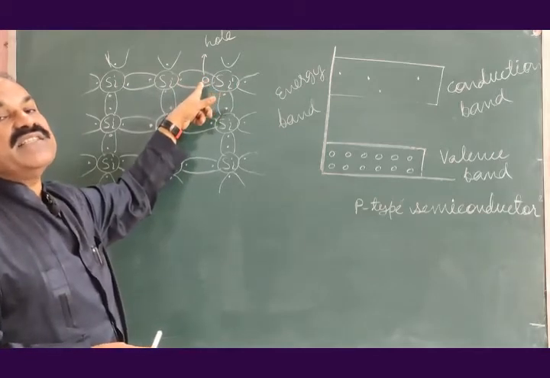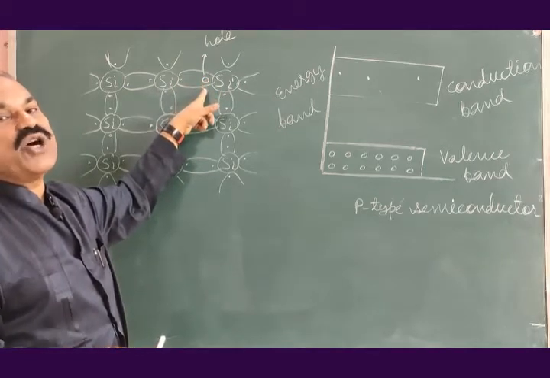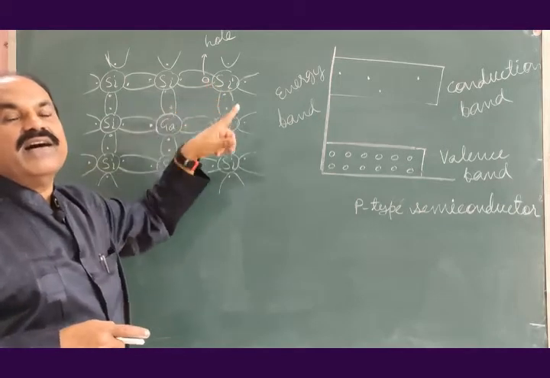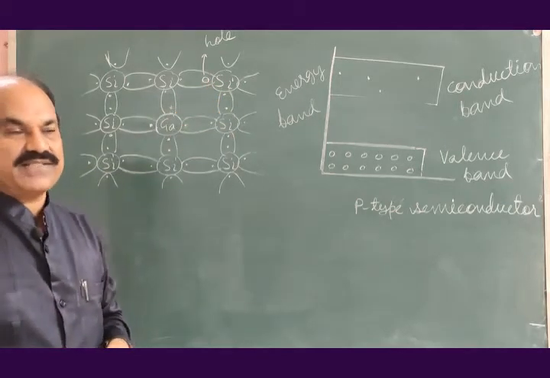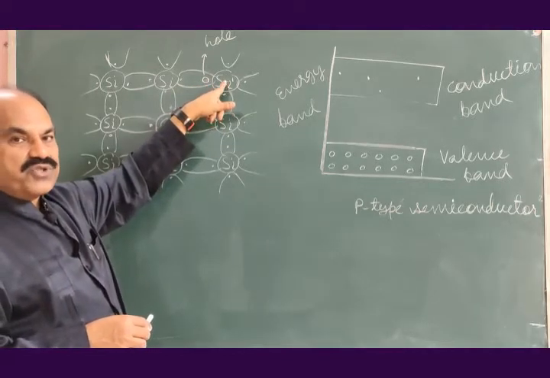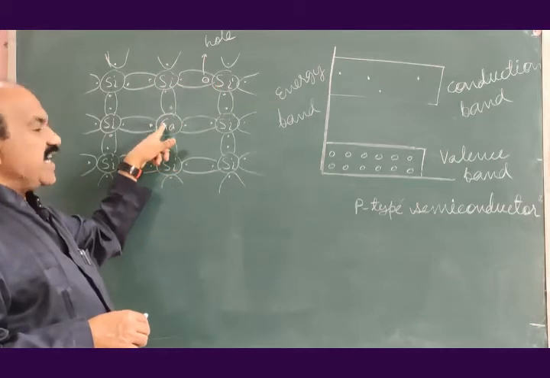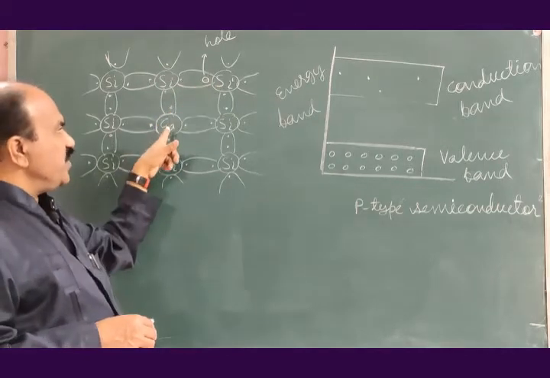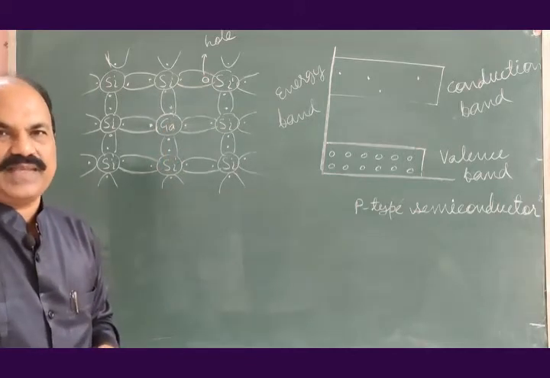From this place, the silicon crystal structure has lost one electron, and therefore this silicon will acquire a positive charge. This positive charge corresponds to this positive ion, and this negative charge corresponds to this negative ion, and therefore the positive and negative charges cancel each other.